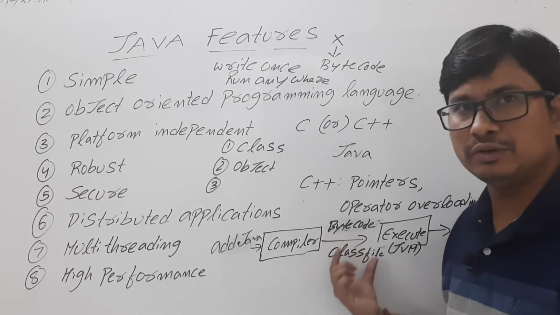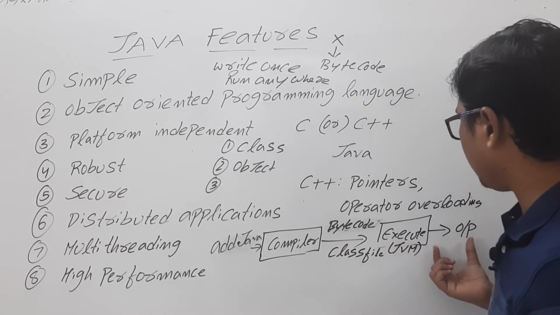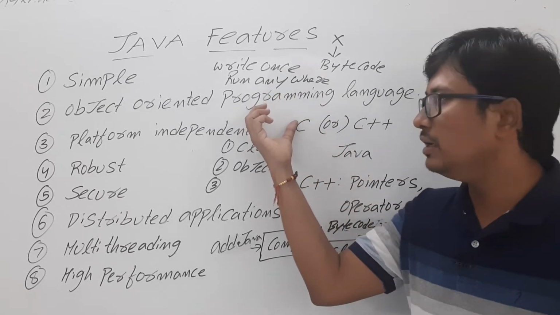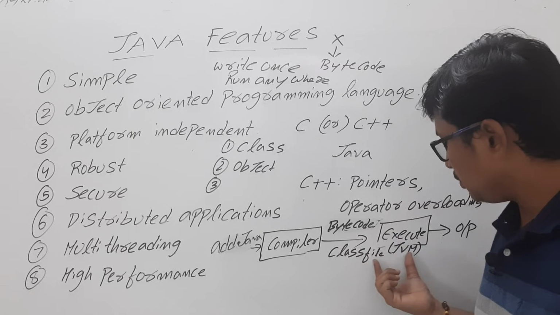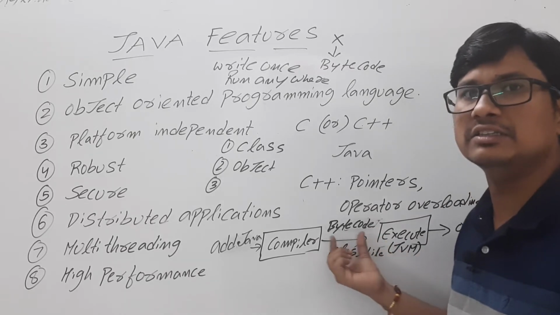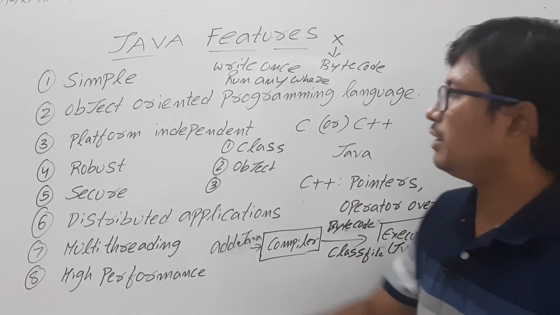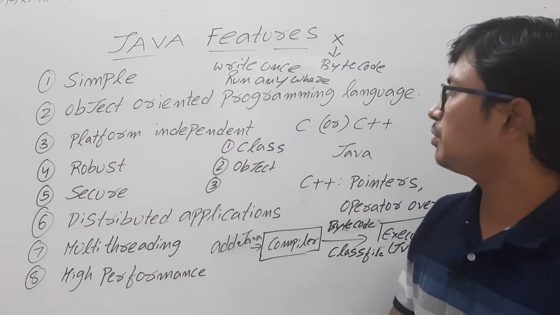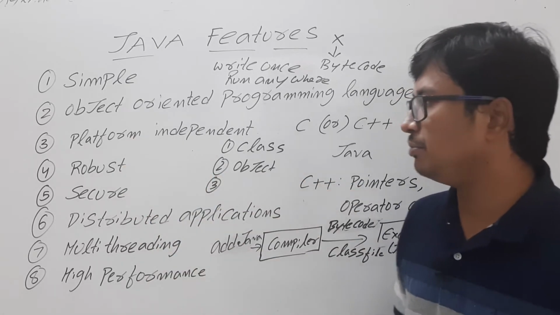Because of this bytecode feature, we can run the Java program on any other platform also. We will get the similar output, but the only thing is that you should have a JVM there, because the JVM can only understand this bytecode. So I hope you have understood why we say Java is a simple object-oriented programming language and it is platform independent.